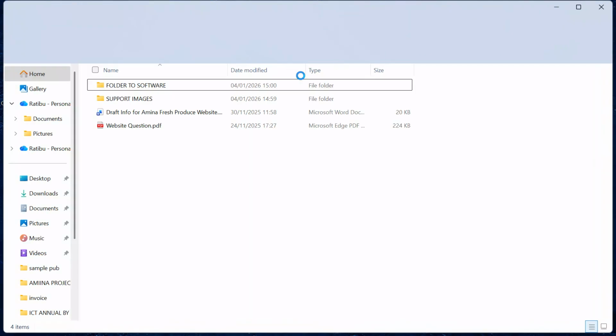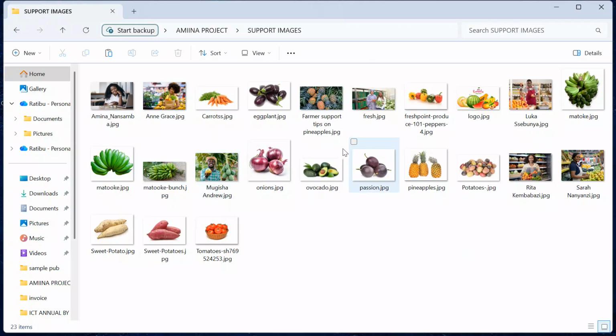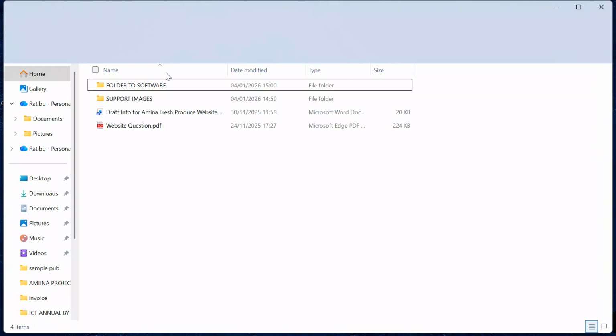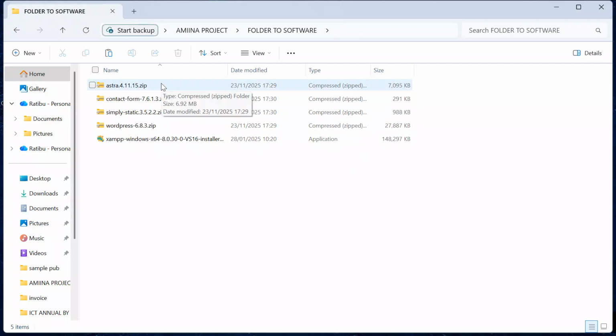So now we have our support files over here, which we are going to be using. We have some nice images over here. We are going to be checking them together. And I have put a folder in the video description link for you to access the software that we are going to be using. One, we are going to use XAMPP. Two, we are going to use WordPress. We are going to use the Astra theme, and then we are also going to use the Contact plugin and the Simply Static plugin as we go about this project.